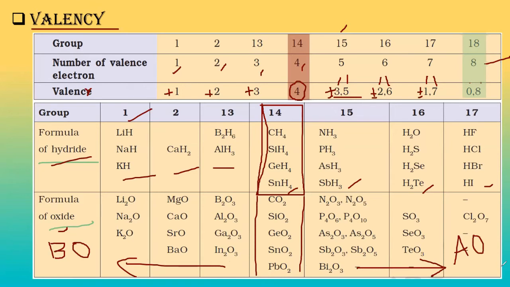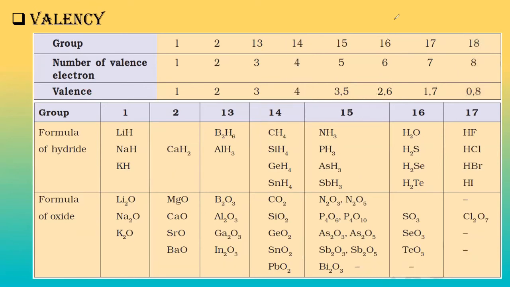So SO3, CO3, TeO3, As2O3, Cl2O7, these are all acidic oxides, whereas K2O, Na2O, CaO, these are all basic oxides, right? So you need to understand which one is an acidic oxide and which one is a basic oxide. Why am I saying this?